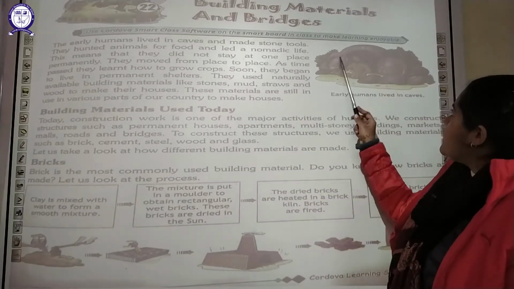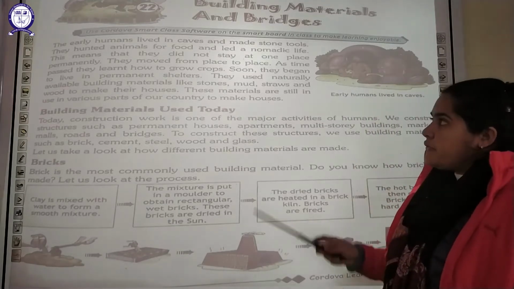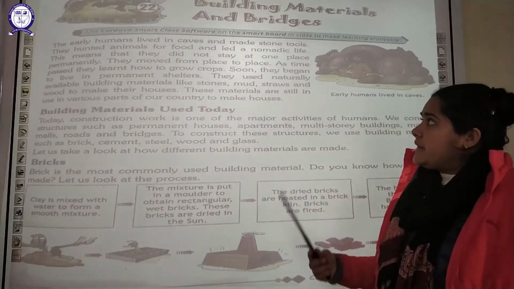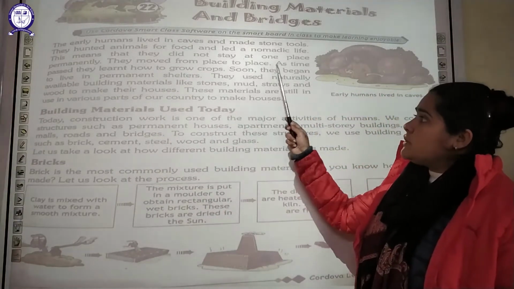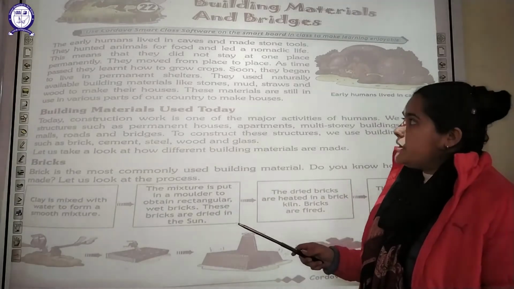As you can see here in the diagram, this is a cave. The early humans used to live in these types of caves, and they used to live a nomadic life. They used to hunt animals for food. They used to move from one place to another. They didn't have any permanent settlement.